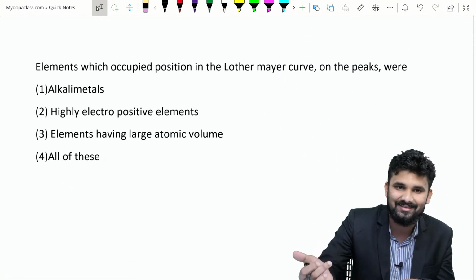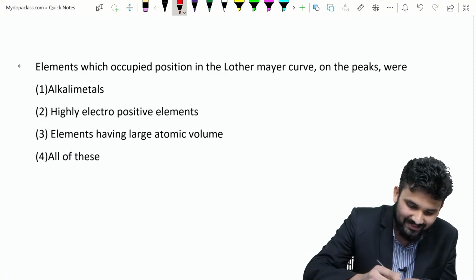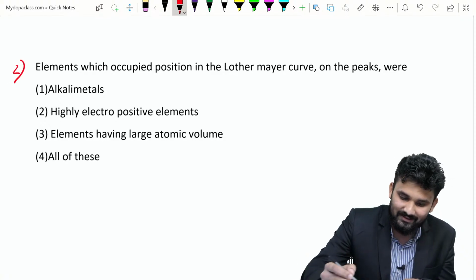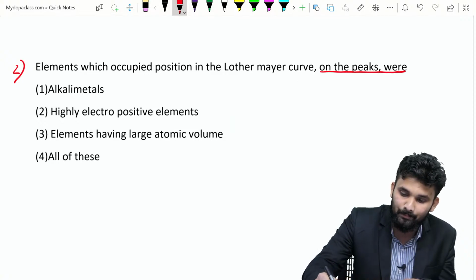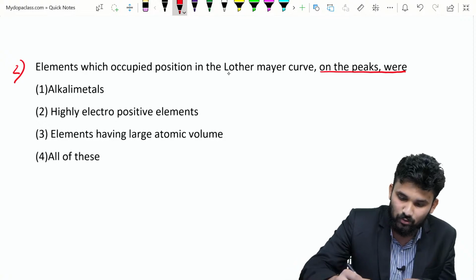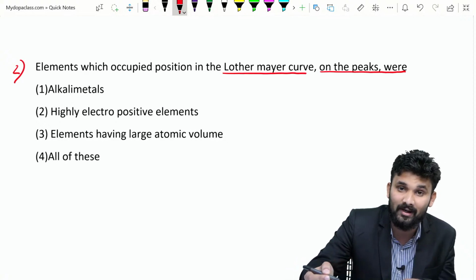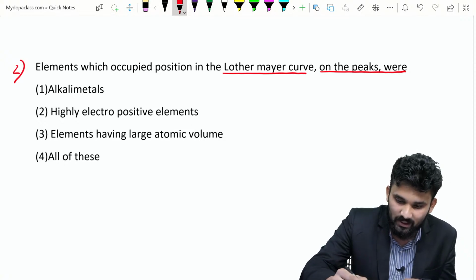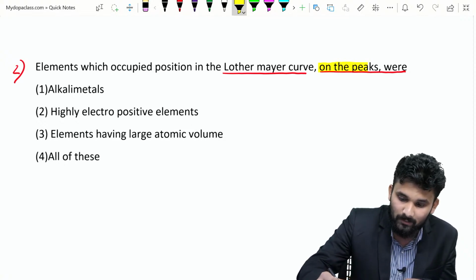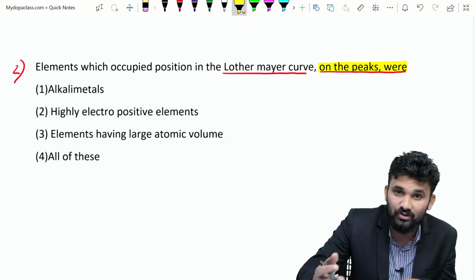Next we are moving to the second question. What is the second question here? Elements which occupied positions in the Lothar-Meyer curve on the peak were. This question is based on Lothar-Meyer classification, and the question asks which element is present on the peak of the graph.